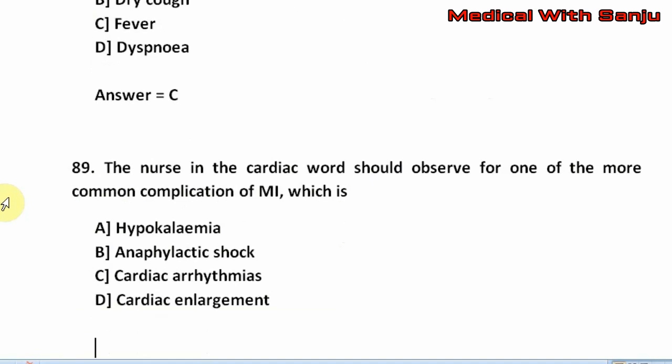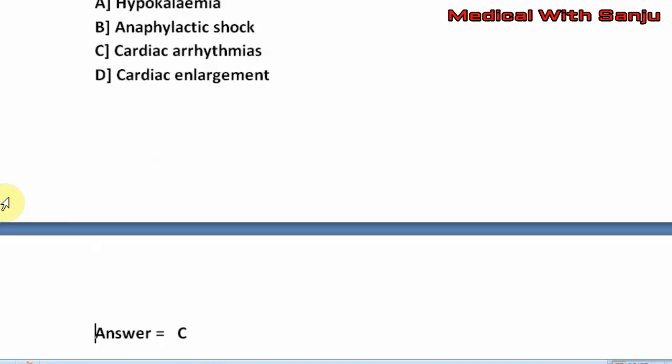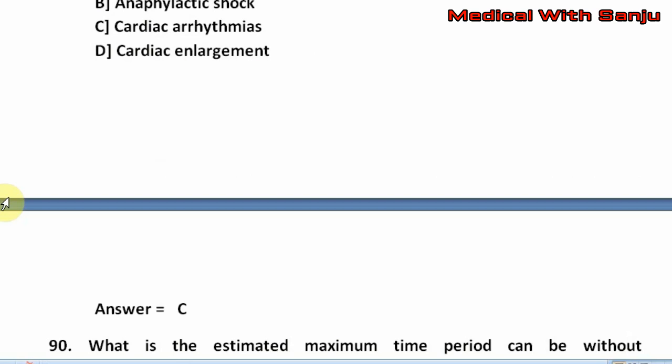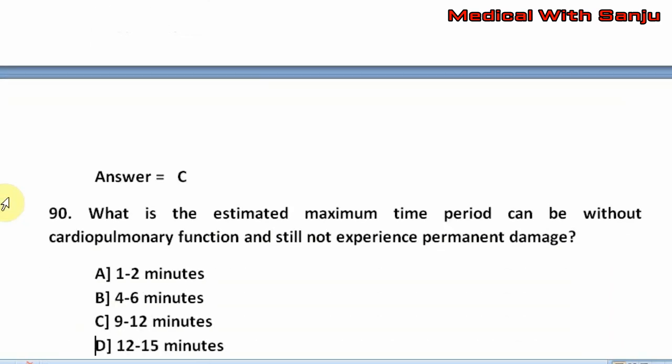Question number 89. The nurse in the cardiac ward should observe for one of the more common complications of MI, which is option A, hypokalemia. Option B, anaphylactic shock. Option C, cardiac arrhythmia. Option D, cardiac enlargement. The right answer is option C, that is cardiac arrhythmia.